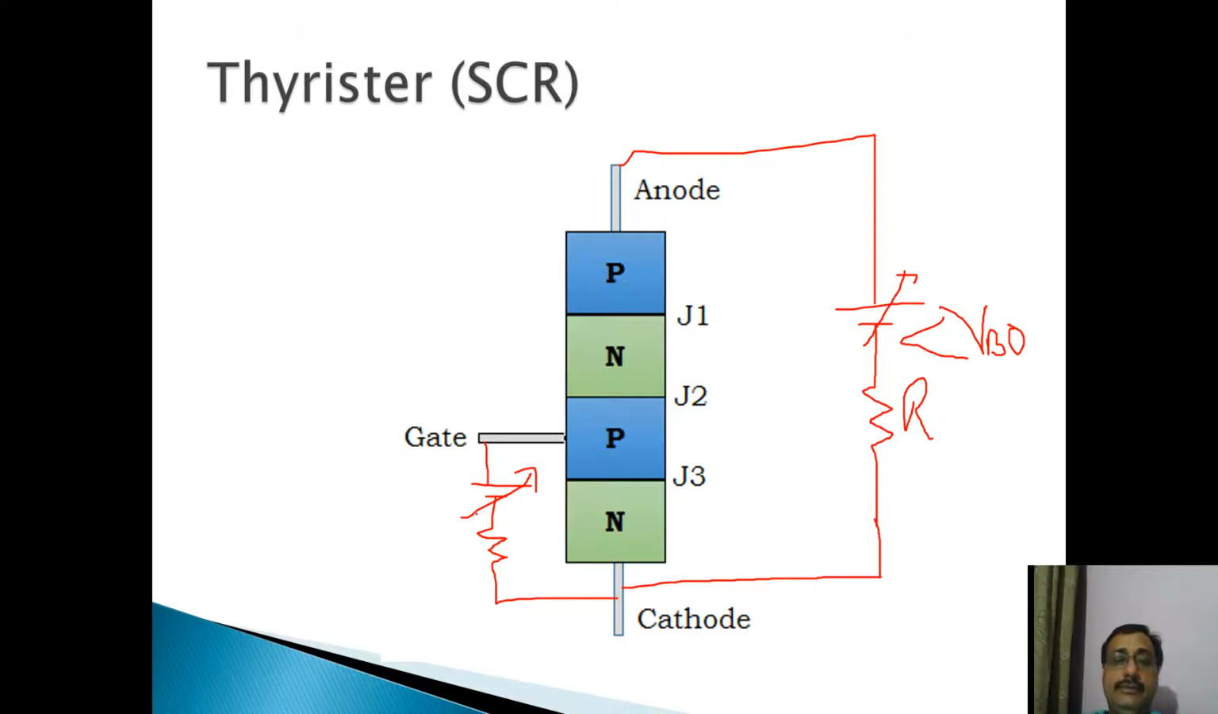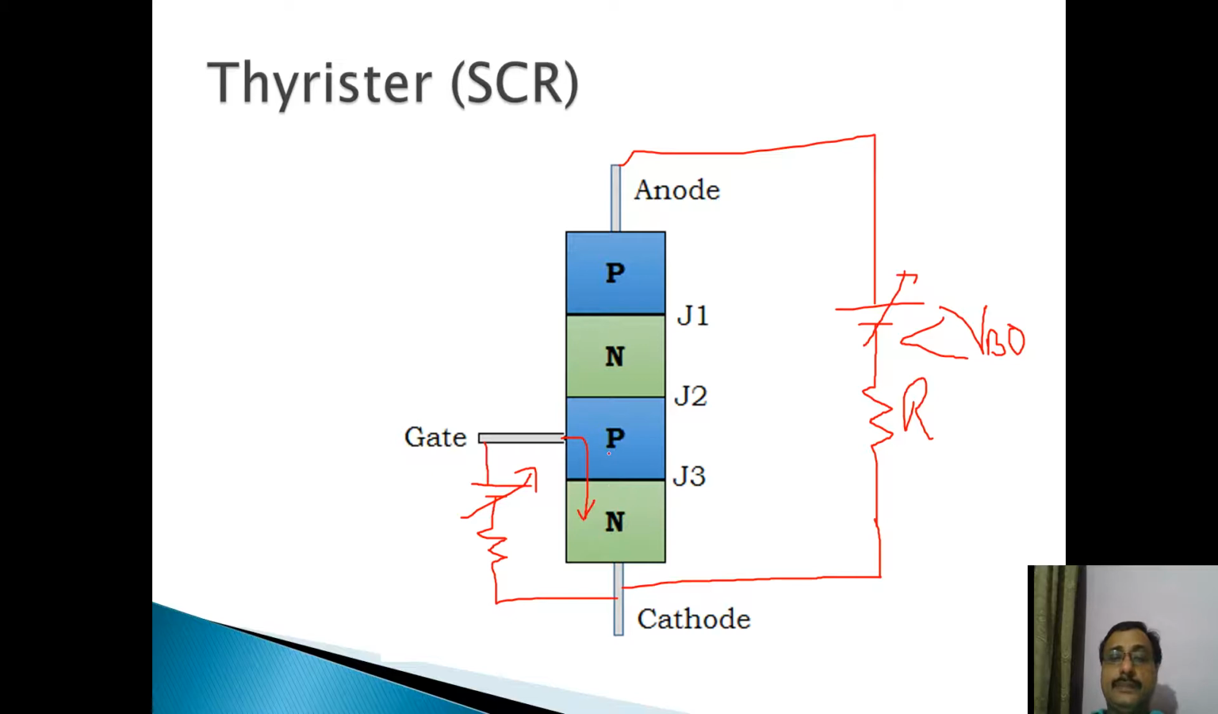Now what will happen when we connect this gate supply, the supply across the gate and cathode terminals? A gate current will flow between gate and cathode. Now this p-type layer is lightly doped. Please understand this. This p-type layer is lightly doped as compared to this n-type layer. The n-type layer is highly doped.